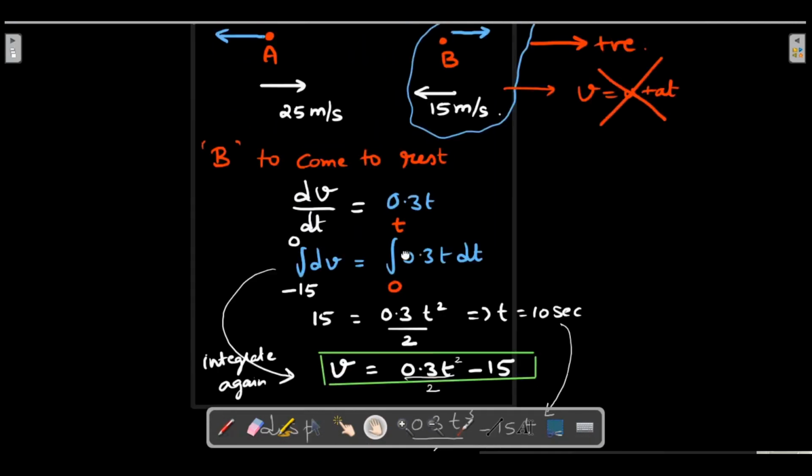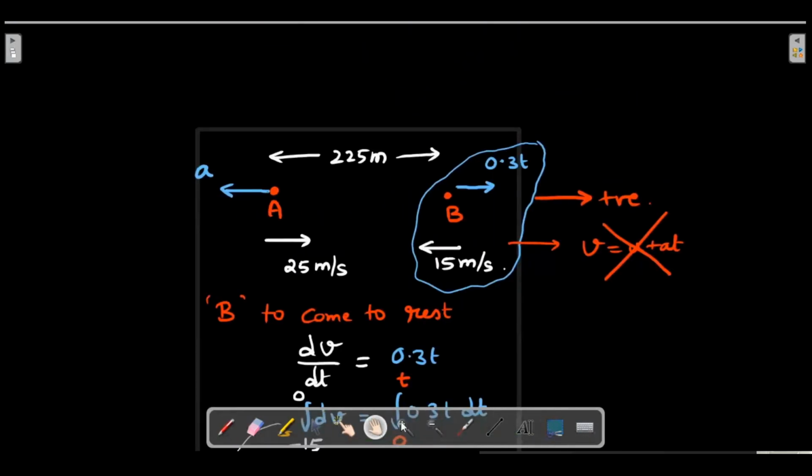So what is expected is, if B were on its own, it would have traveled 100 meters to stop. Irrespective of that, I need this A in such a way that if it can stop before hitting that point B, whether B stops after 10 seconds or 15 seconds, it doesn't matter. Then I should be able to effectively get the value of A.